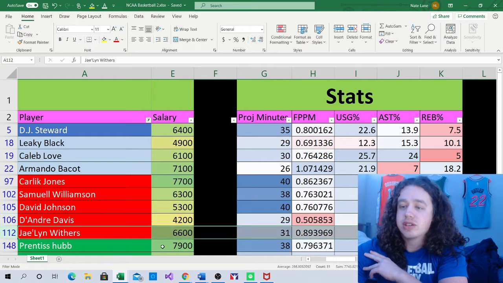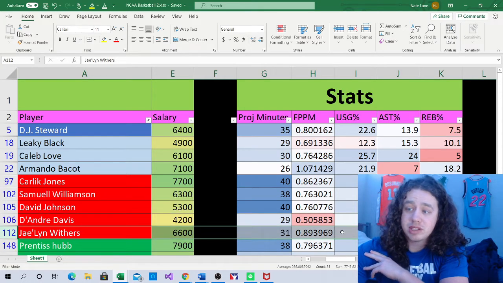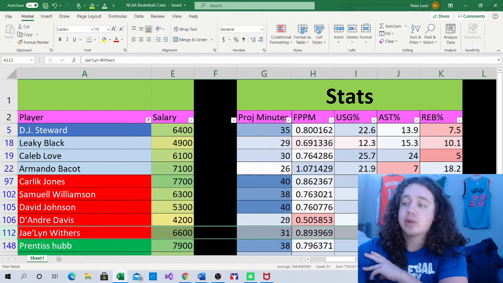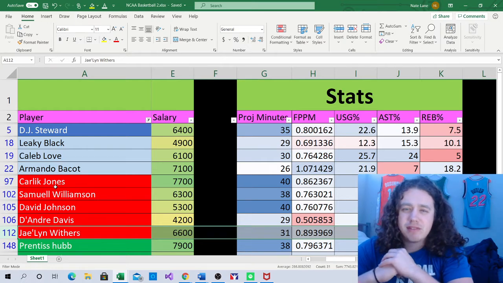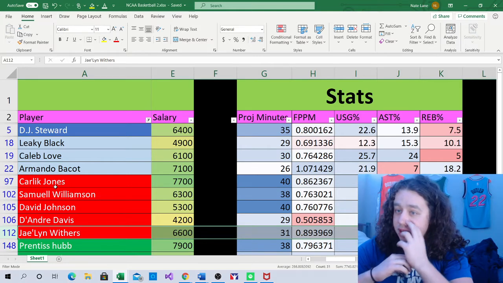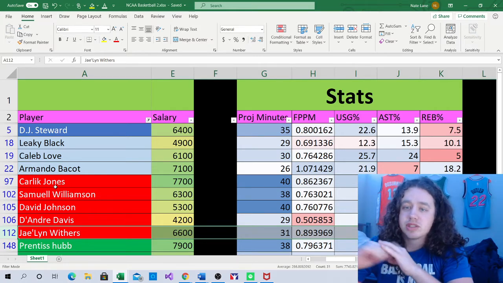And then Jalen Withers at $6,600, I gave him 31 minutes today with a .89 point per minute, usage rate 19.6, and a rebound rate of 17.4. That's going to look pretty good. So I really like these Louisville guys here today. This team is probably going to be my main focus. Where I'm probably building most of my lines is around these Louisville players. So I'm going to really like this spot a lot.